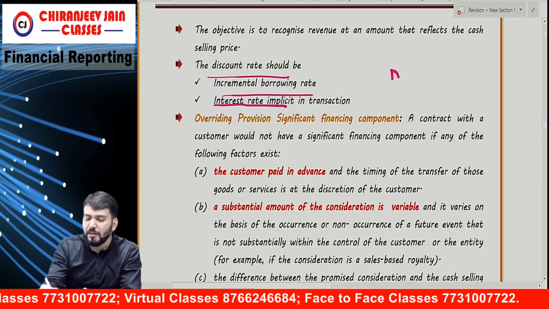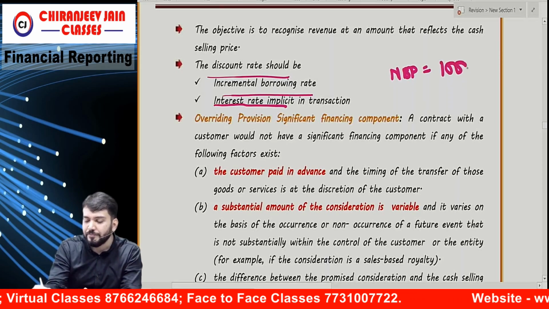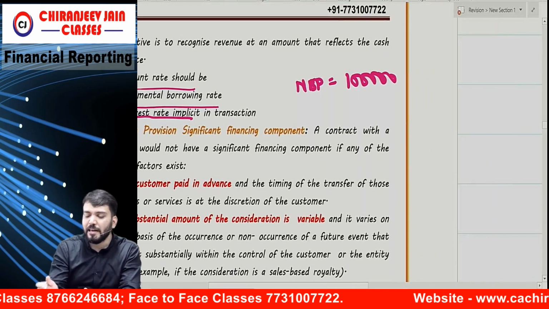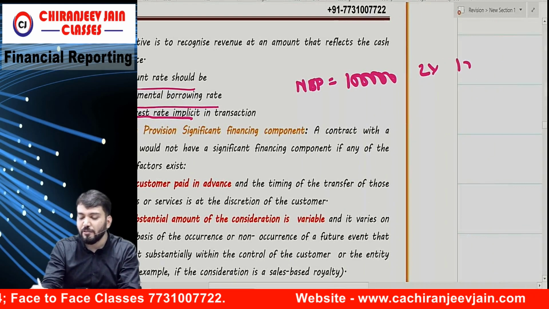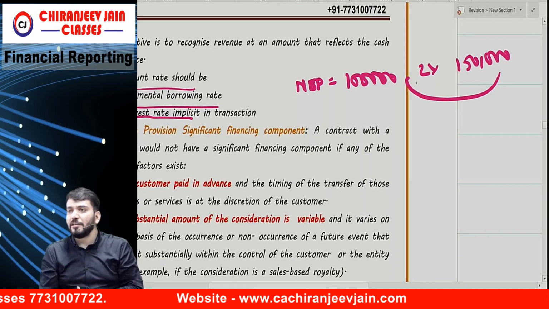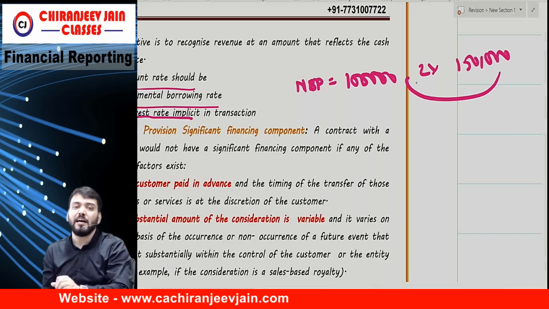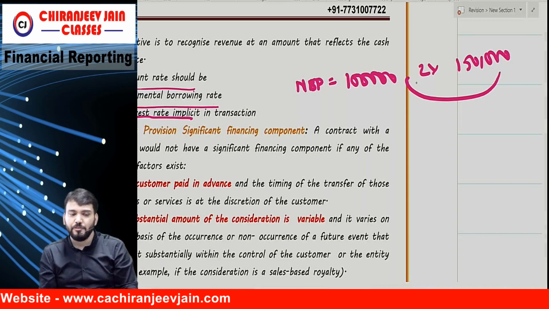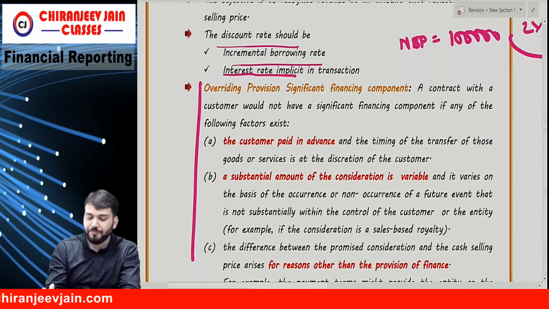For example, if the normal sale price is 1 lakh, but you have given a credit of 2 years and you are charging 1,50,000, you can calculate the interest rate. That is the interest rate implicit in the transaction. Understood this point? But this para is important.